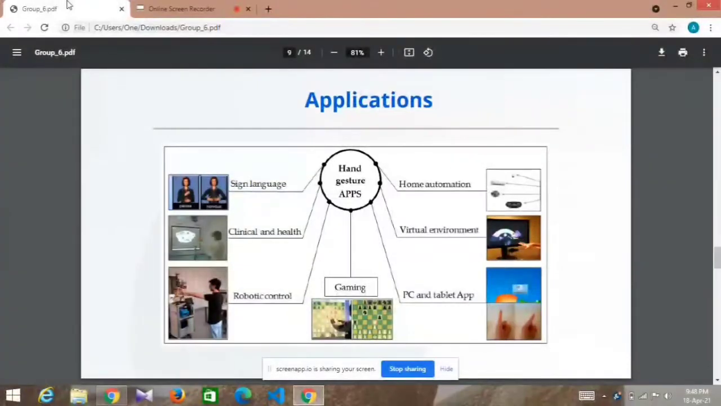The third is clinical and health. During clinical operation, a surgeon may need details about the patient's body structure using medical imaging systems such as MRI, CT, or X-ray systems, which collect the data from the patient's body and display them on the screen as detailed images using computer vision techniques.